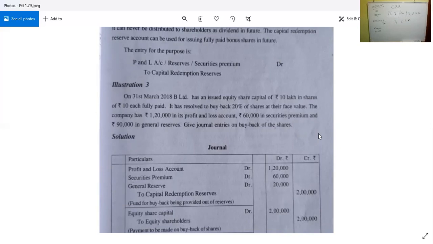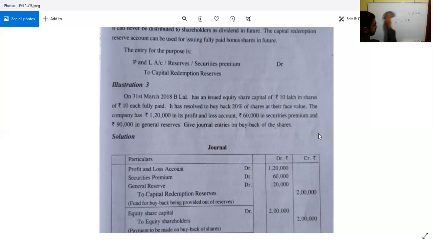Buyback of shares, that is what is meant here. So take 20% of 10 lakh, that is the 2 lakh. That 2 lakh is to be distributed among 1,20,000 from the profit and loss account, 60,000 from the securities premium account, and 90,000 from the general reserve. So that is the first case. Here we need to utilize this money for buyback. So firstly, we are doing this entry and then we need to go for buyback of shares. Let us see how that is done.